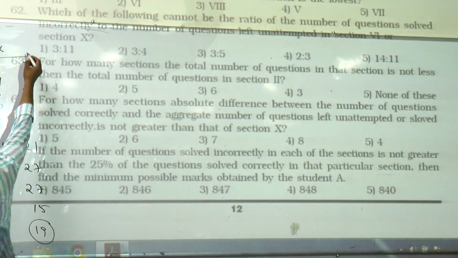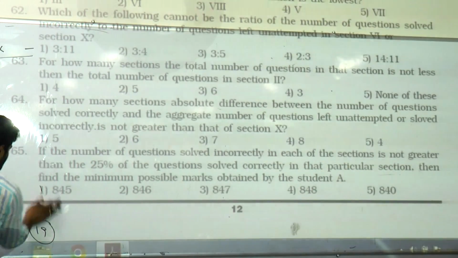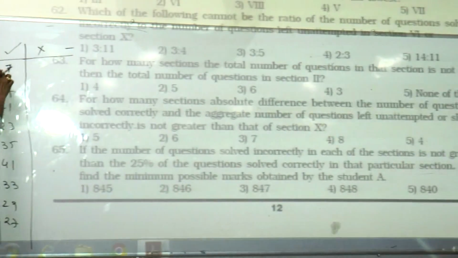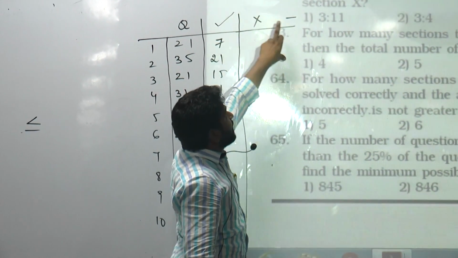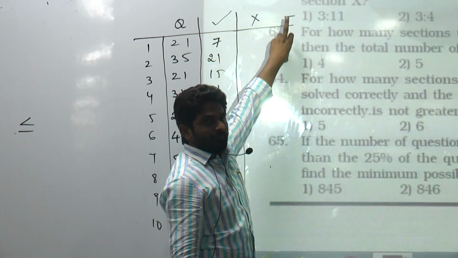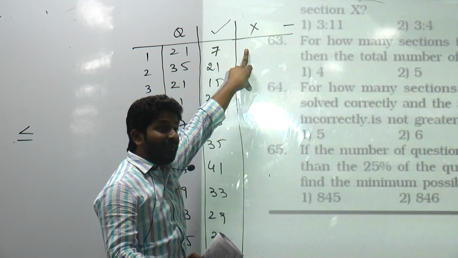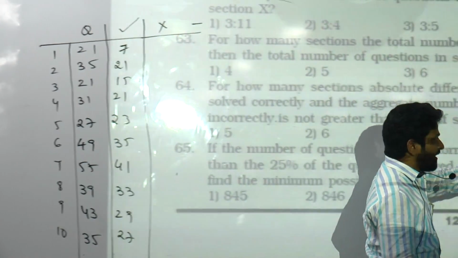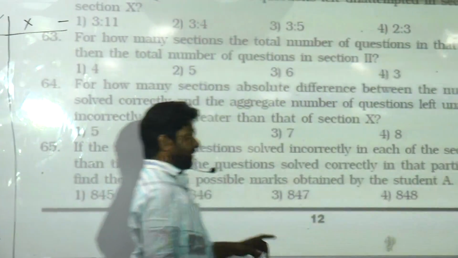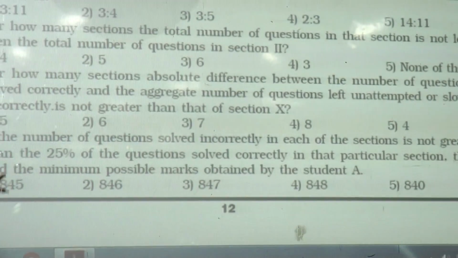Okay. Number of questions were given the correct answer, wrong answer, or were left over. So you were given some information about the number of questions which were given a wrong answer. So solved incorrectly in each of the sections is not greater than 25% of what?